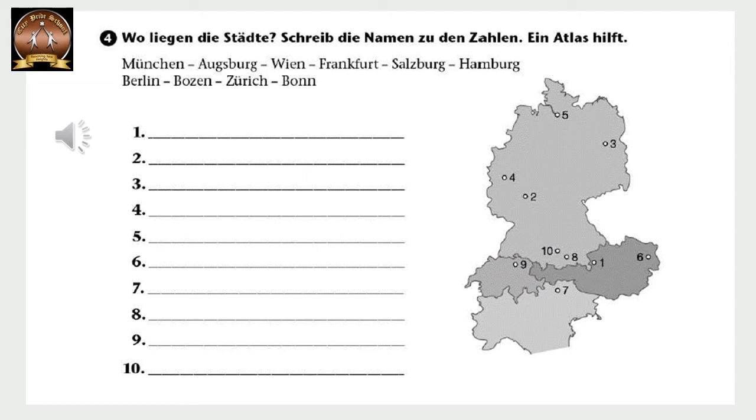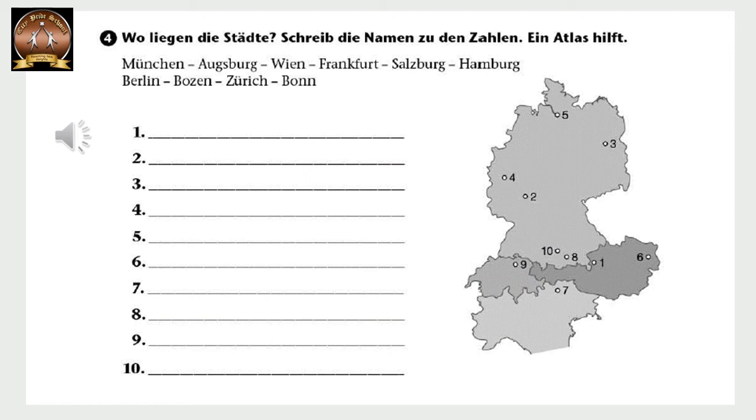Once we are done with that, we have to form simple sentences like Berlin liegt in Ostdeutschland. Okay. So if you see, there are 10 blanks over here, 1 to 10. So the third blank will be Berlin liegt in Ostdeutschland. Okay. Let us see how we will write for other cities. I will give you 1 or 2 more examples.